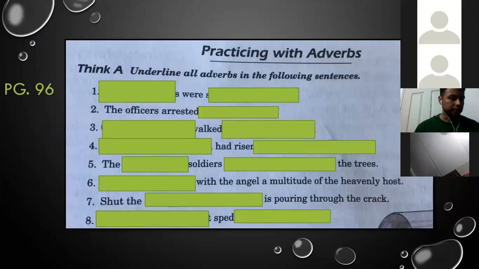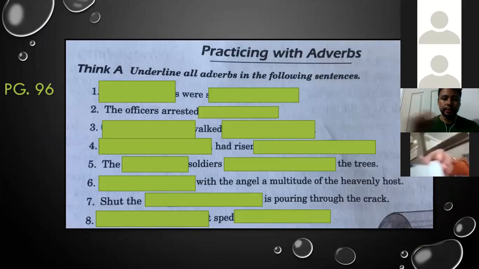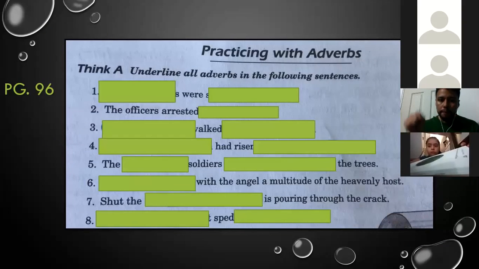All right, the last part of this. It says practicing with adverbs. The instruction says, underline all the adverbs in the following sentences. But here we are going to circle some adjectives as well. You will know the difference. You will know why I'm telling you this, okay?